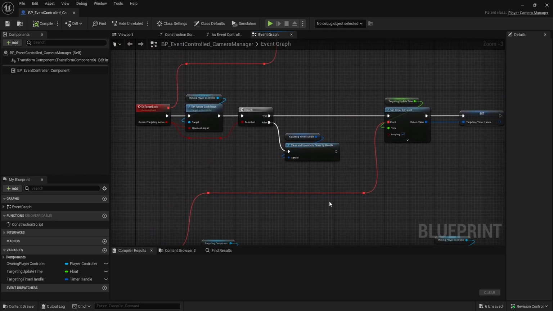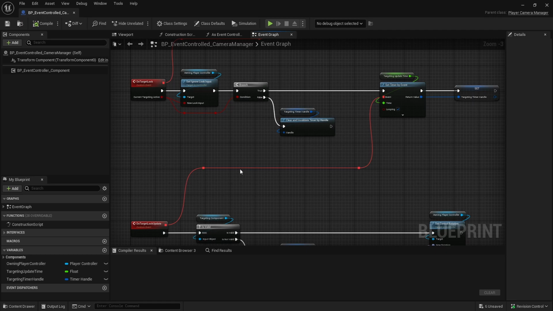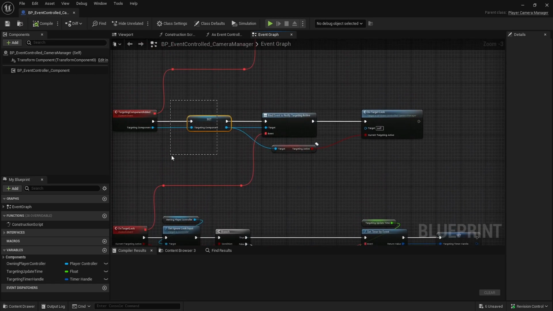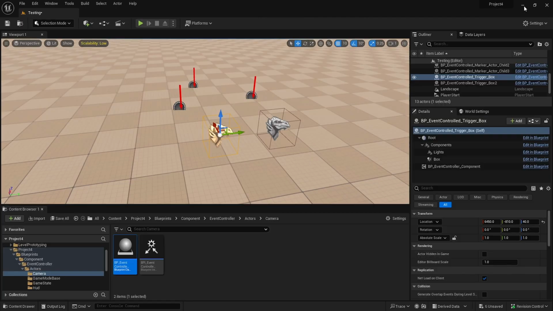So the targeting component just targets whatever default target you set up in the event. At runtime or in the actual player controller, you probably want to set up an actual targeting system, which would target like the actor closest to you. But then all you have to do is just grab this variable, targeting component, here in the camera manager and just set that actor to whatever you're targeting. But for the default, it's fine.